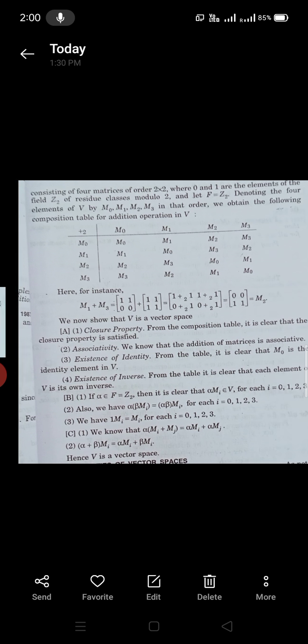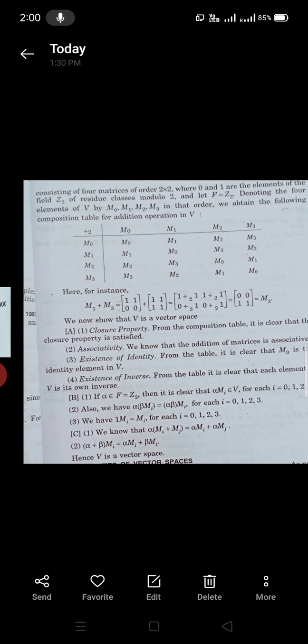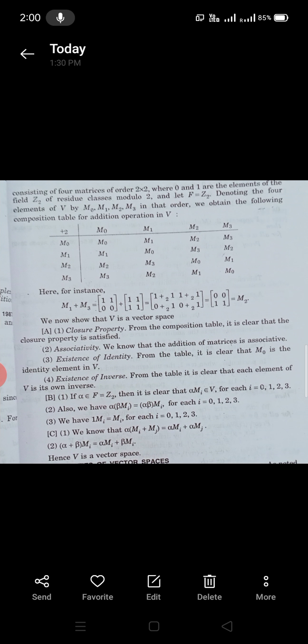First is 0, 0, 0, 0, and the second matrix has in row 1: 1, 0 and row 2: 0, 0. The third matrix of order 2 cross 2 has in first row 0, 0 and in second row 1, 1, and the fourth matrix in first row 1, 1 and second row 1, 1, consisting of 4 matrices of order 2 cross 2, where 0 and 1 are the elements of the field Z2 of residue classes under modulo 2.